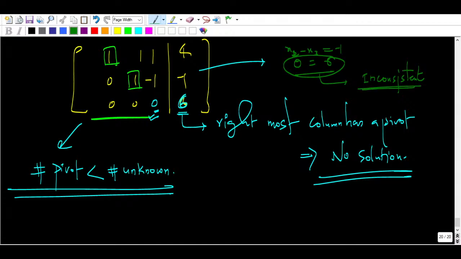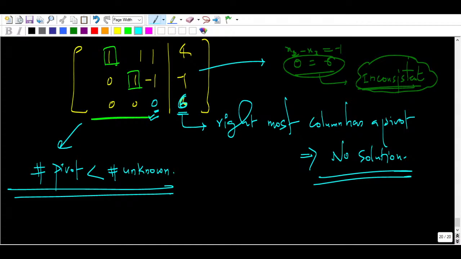Okay, so if there is an inconsistency in the system of linear equations, what can you say? No solution will exist. So when you are reducing, and if you have got only 2 pivots in the A matrix and the last row is entirely 0, but in your B matrix, whatever column vector you tagged on in the augmented matrix,